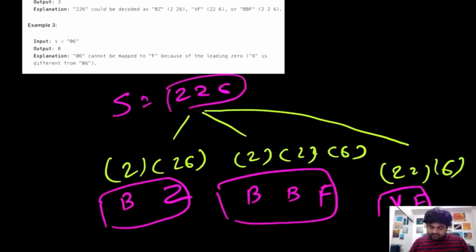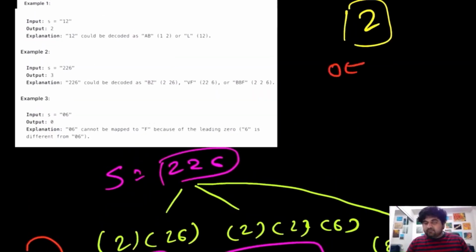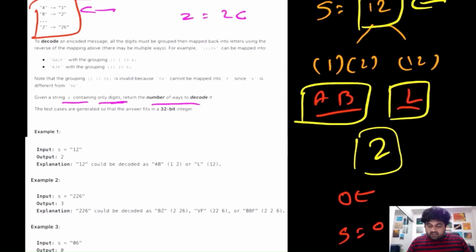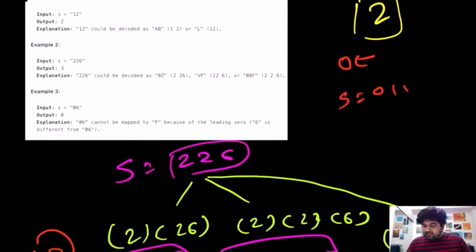So in the answer we will return the value as 3. Now let's consider one more case. Suppose the value 0 would be a special case, and there could be multiple possibilities where 0 can appear. So suppose our given input S is something like 0 1 1. In this case we won't be able to decode it in any manner, because remember that our range starts from the number 1 up until 26. So 0 is not part of the range, so we cannot begin our string with value 0 at the beginning.